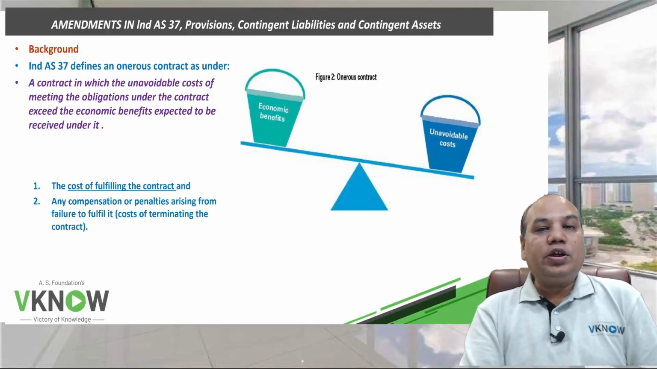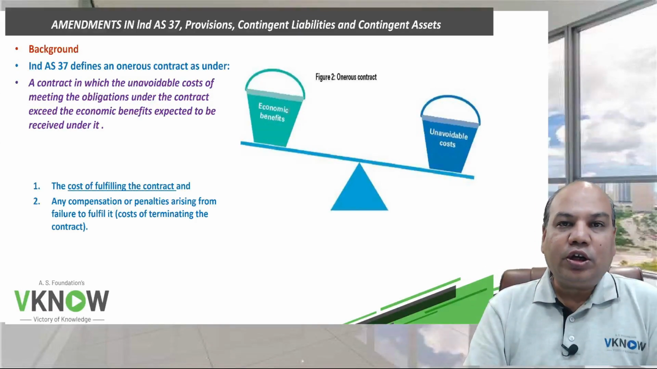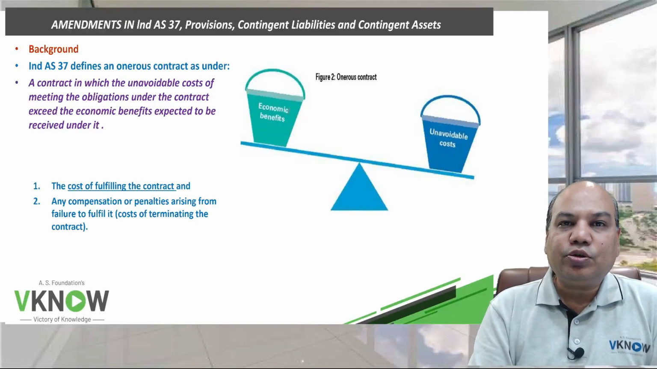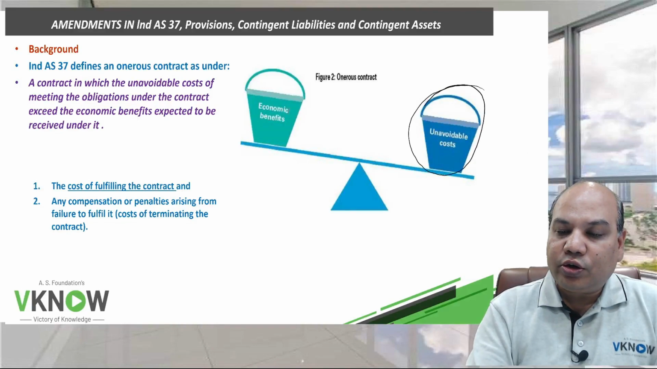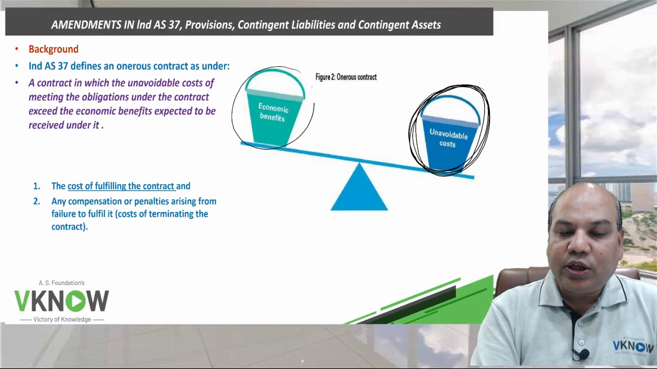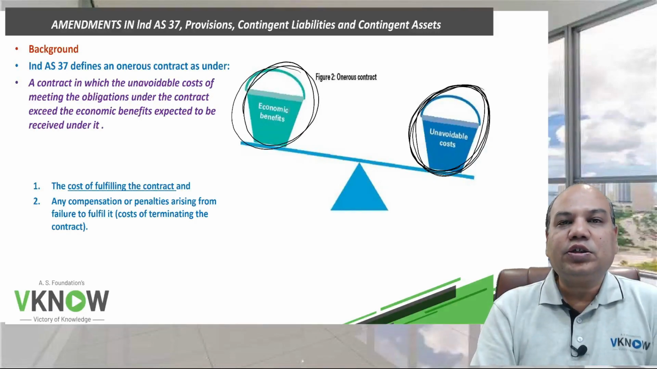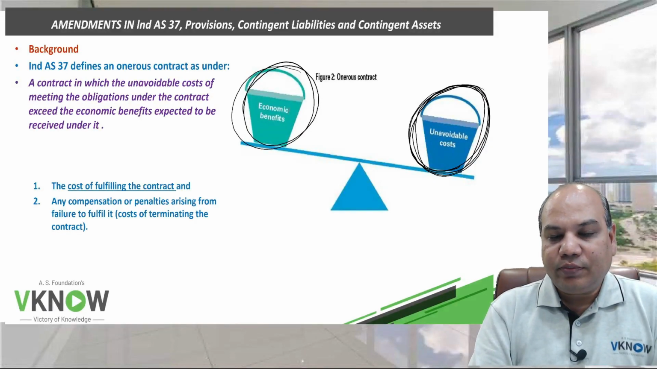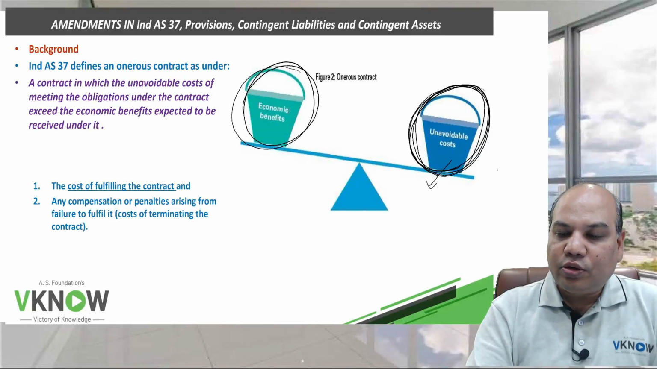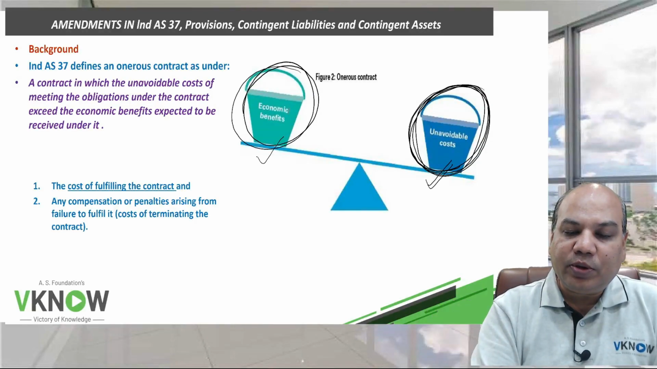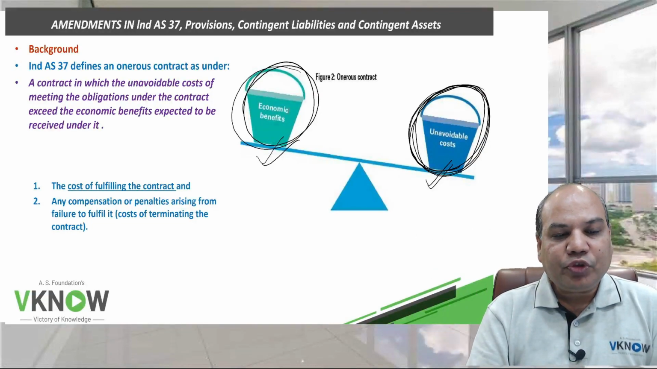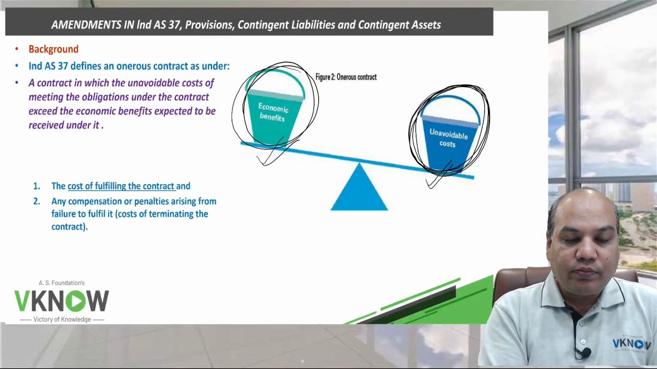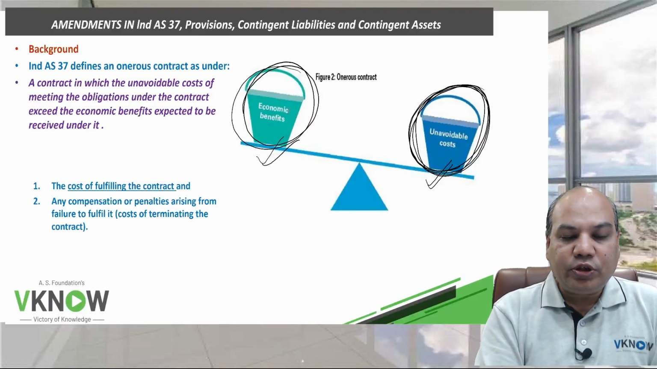So first of all, let us revise what is an onerous contract. Onerous contract means those contracts where the unavoidable cost of meeting the obligation is more than the economic benefit expected to be received under it. So if the unavoidable cost is more than the economic benefit, such contracts are called onerous contracts as per Ind AS 37.